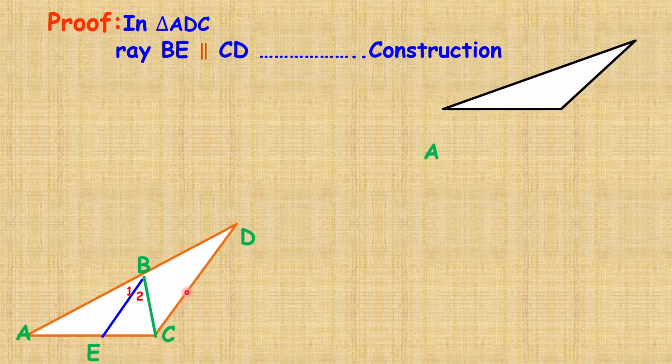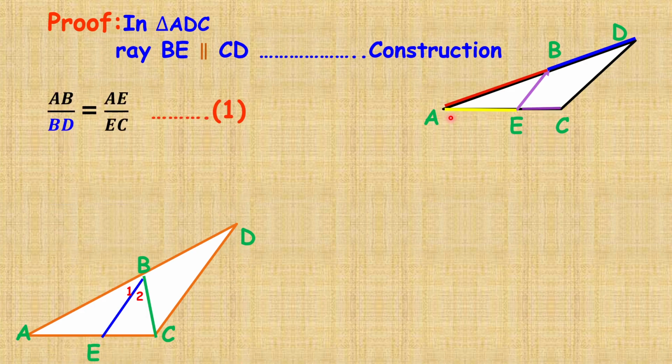Observe, we draw this figure separately here. This is triangle ADC. Ray BE is parallel to the side CD. Then observe the vertex opposite to the side CD, that means A. Therefore we write the ratio from the vertex A. First, AB upon BD is equal to AE upon EC. Why? Basic proportionality theorem. This is equation number 1.